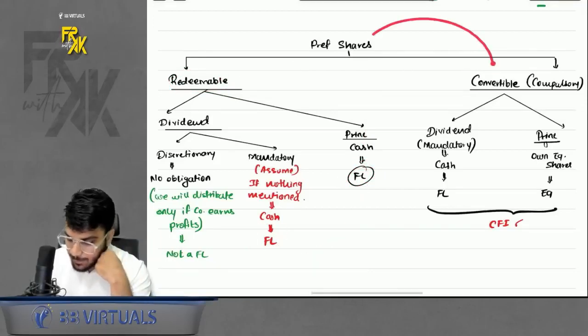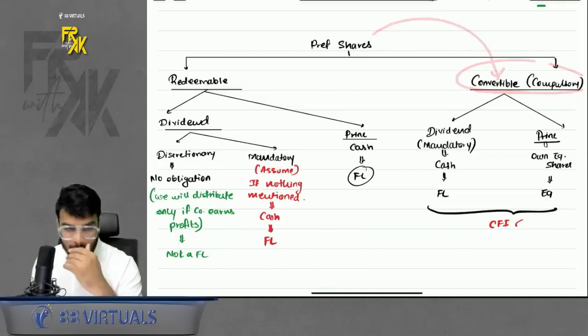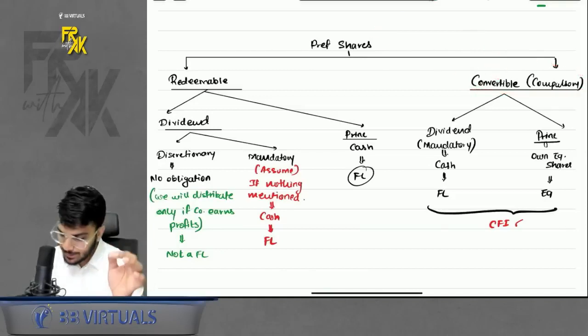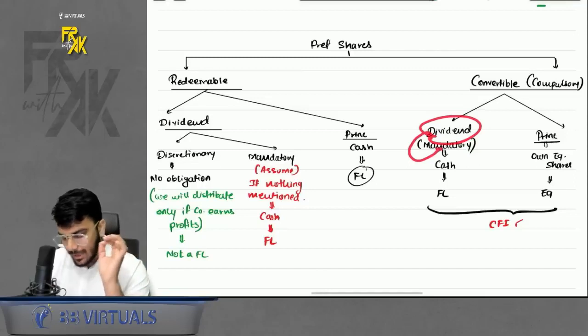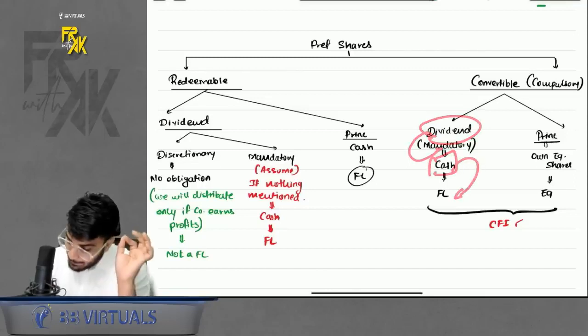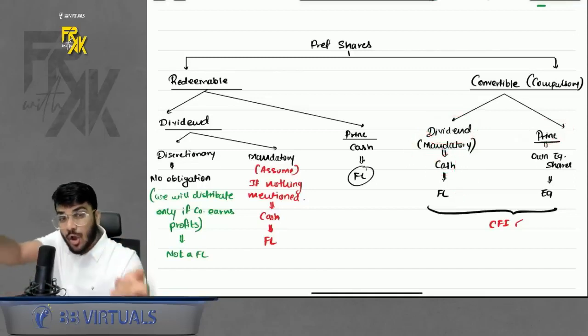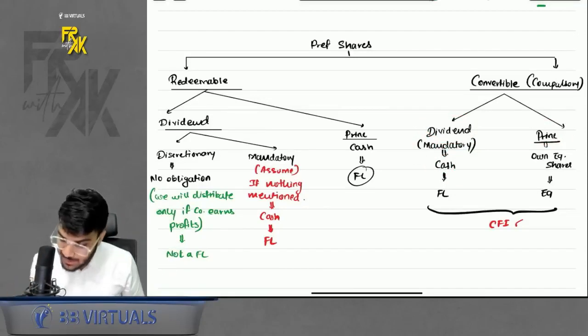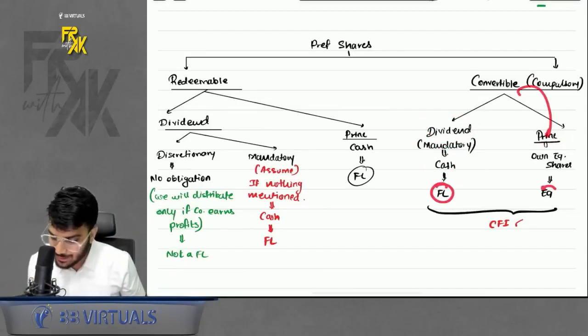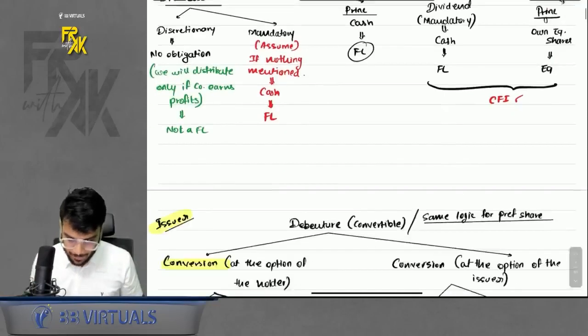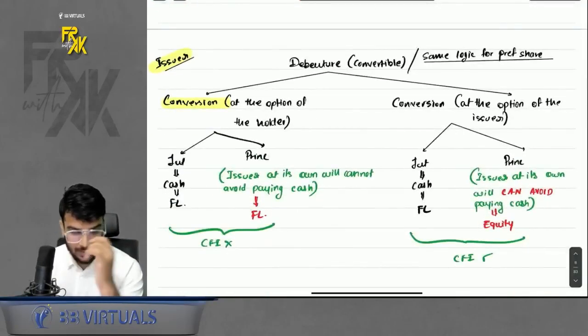But what if the preference shares are compulsory convertible? Compulsory convertible means dividend, being mandatory, has to be paid in cash. So it is FL. But under principal, the company will give own equity shares, because it is compulsory convertible. So little FL, little equity, again it becomes a CFI. Right?